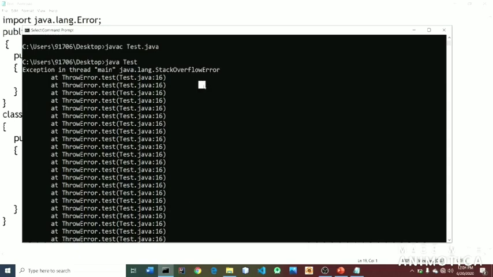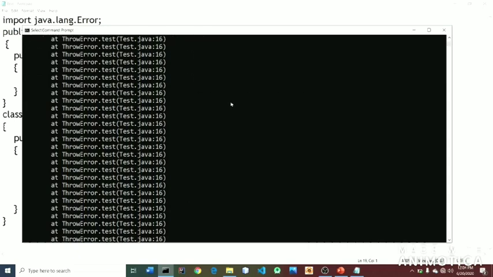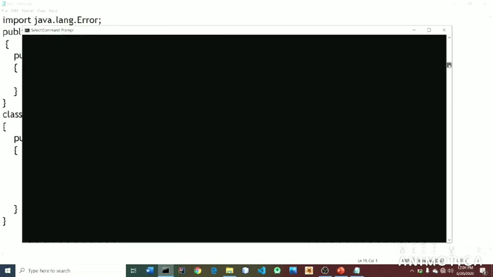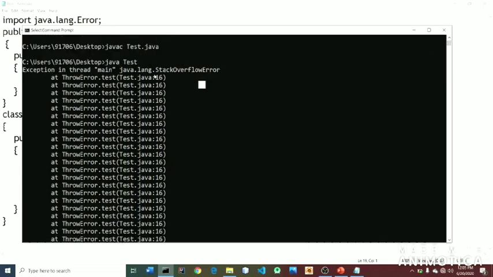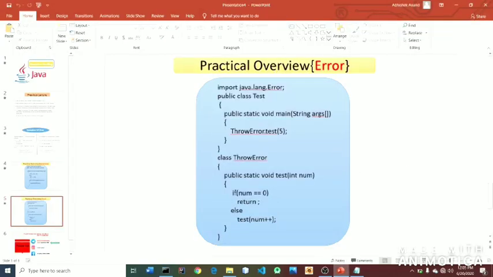Okay. So it is a type of recursive method which is calling itself again and again, and after the stack is full, it says java.lang.StackOverflowError. Yeah, this. So let's go back to the code. Here is our code.